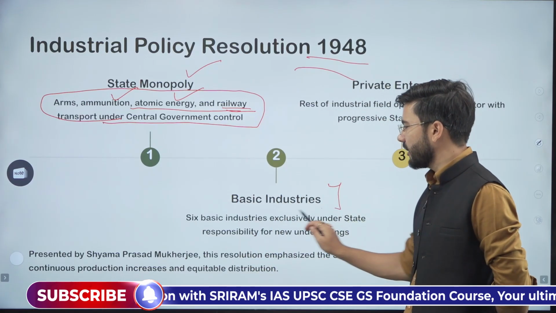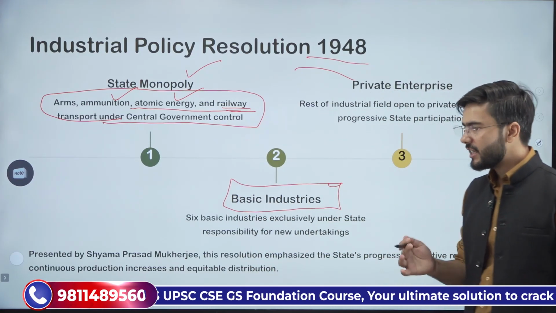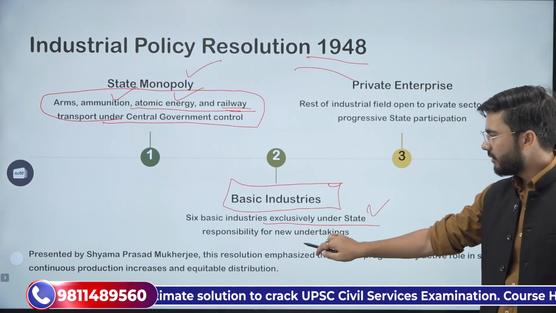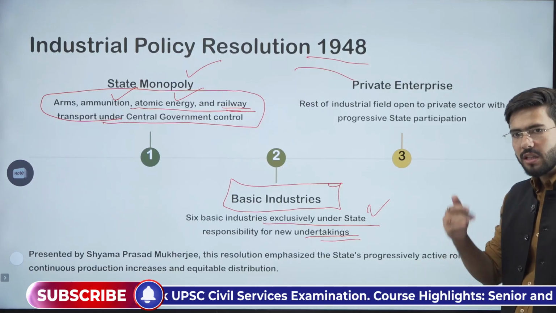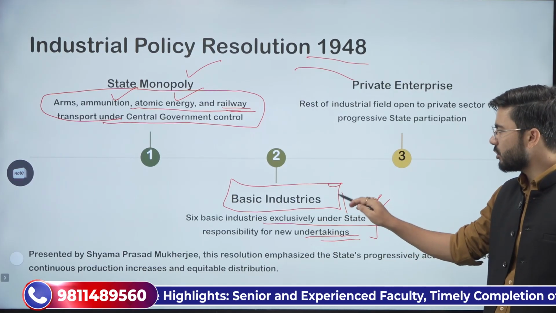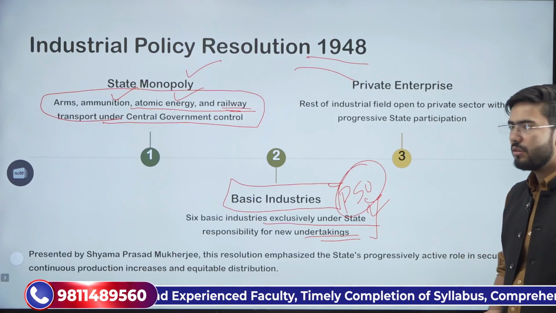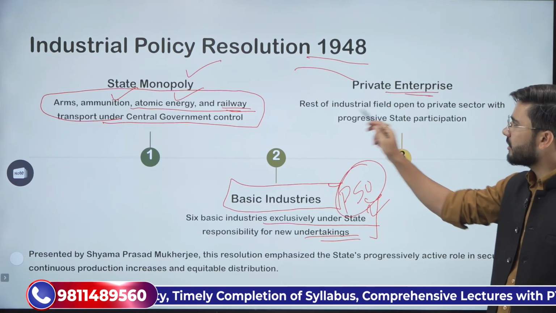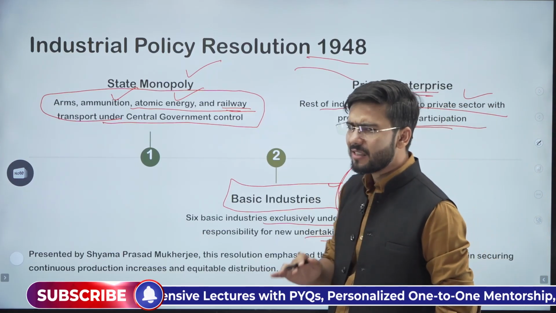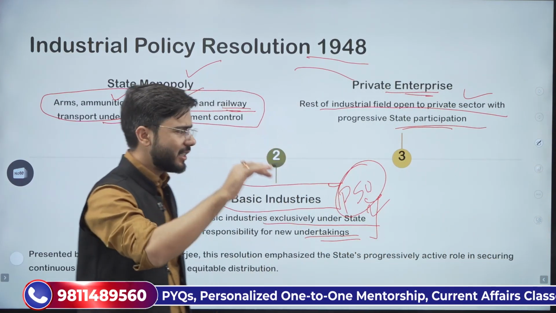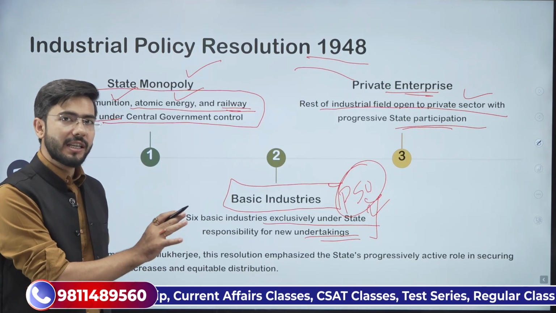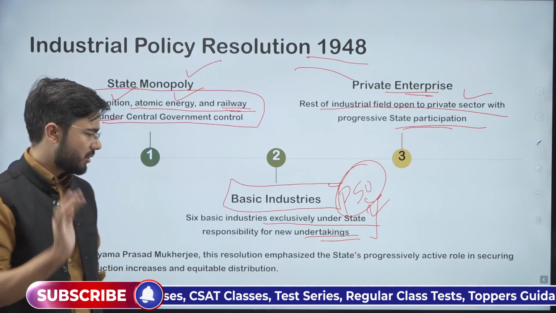Second, the basic industries. What are these basic industries? Six basic industries were there, which were exclusively under state responsibility for new undertakings. That all the new undertakings will be state only. There will be PSUs only which will be introduced. All the other fields will be given to private enterprises, and there will be very little state participation in all the other private enterprises. Only six of the industries will be kept for state control, only for PSUs.